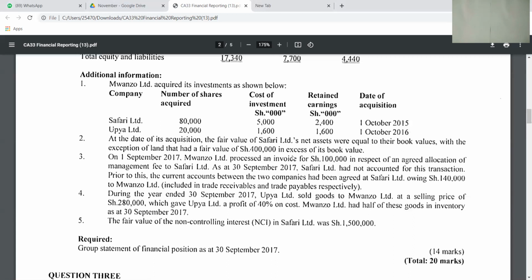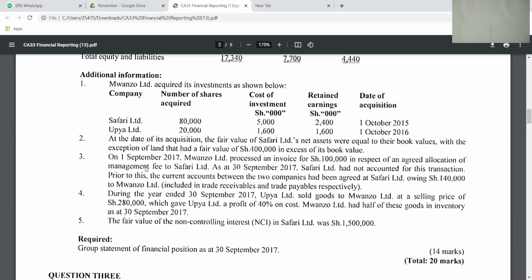Another way they could have changed this additional information is by saying that the book value was below the fair value by 400. Again, it's the same thing. It's the same as saying the fair value was in excess of the book value. So that is how they can challenge you concerning the valuation.